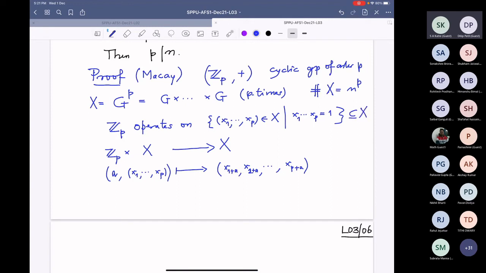And what is the cardinality of this subset? Let us call this subset Y. What is the cardinality of Y? I say it is n power p minus 1 because of this equation.